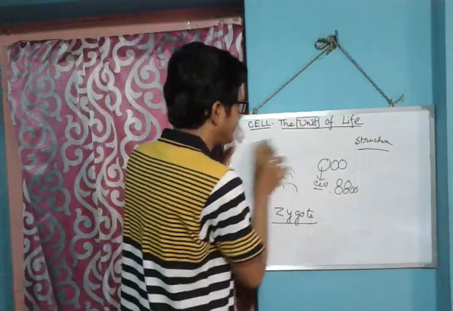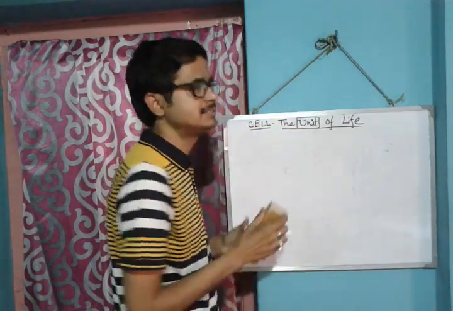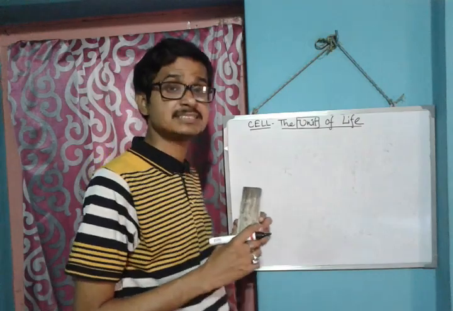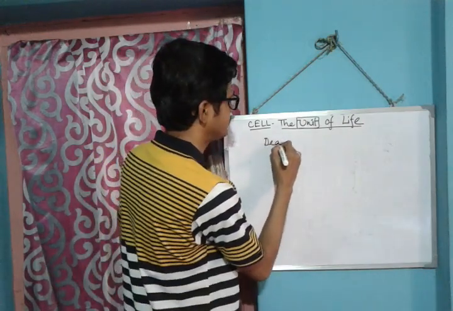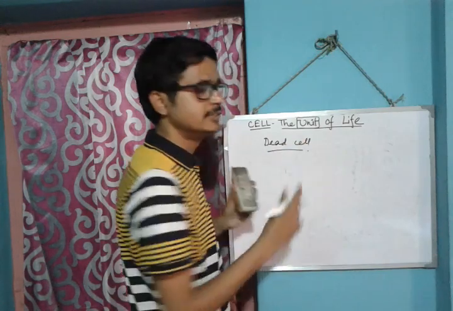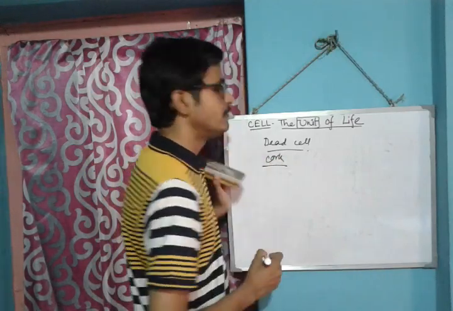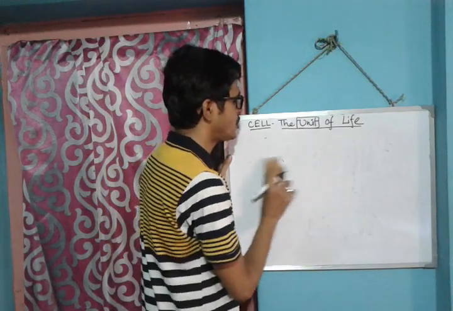So now we are going to learn about the discovery of the cell. The scientist Robert Hooke discovered the cell. And the cell he discovered was not a living cell, it was a dead cell. He discovered that cell from a cork, and cork is made of dead cells.